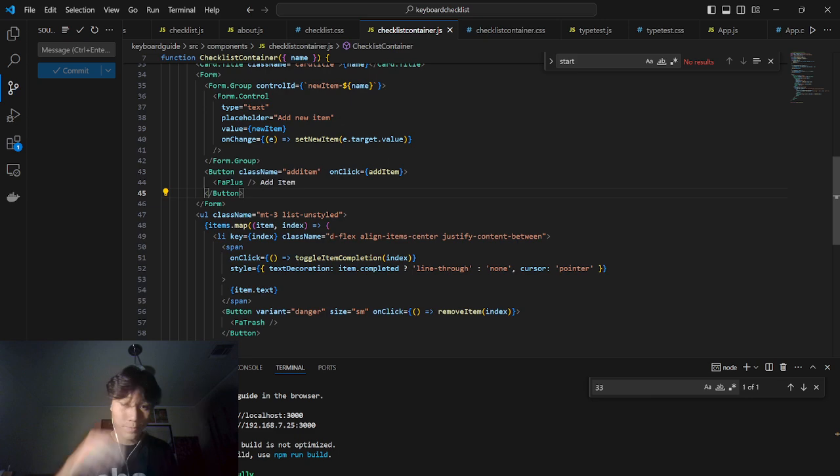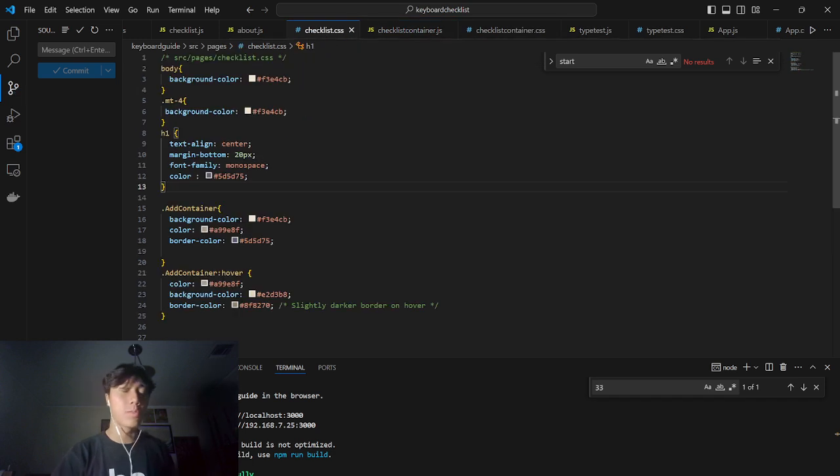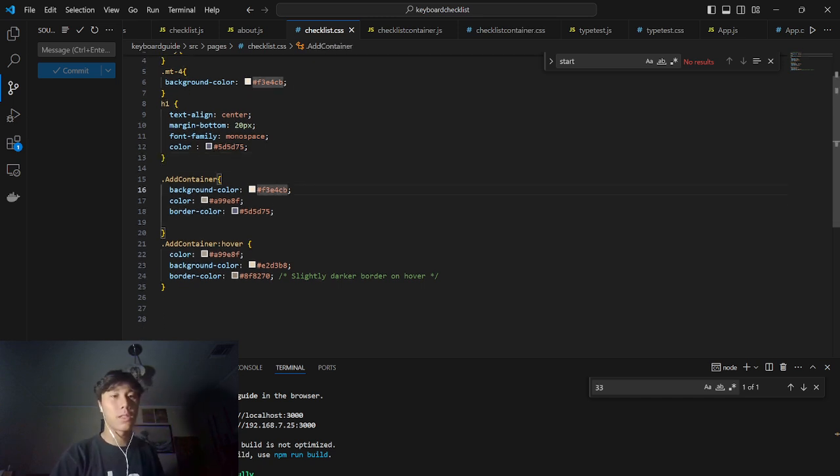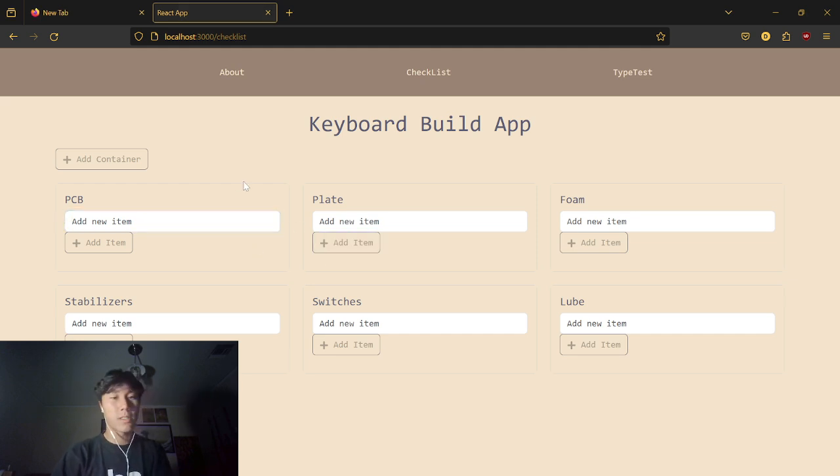The checklist containers, and maybe this is just because I'm bad at CSS, but it did not want to keep the same background color, or it doesn't want to put, let's say, a background color into this card or this box right here, but it'll do it for others. It was very, very, very finicky, but eventually I did get it down.